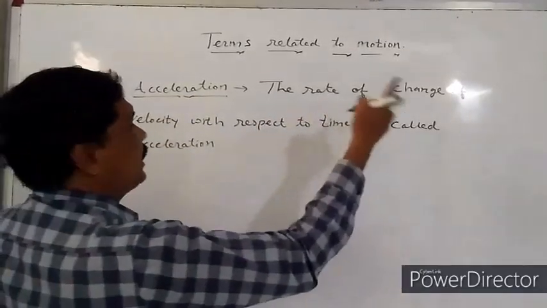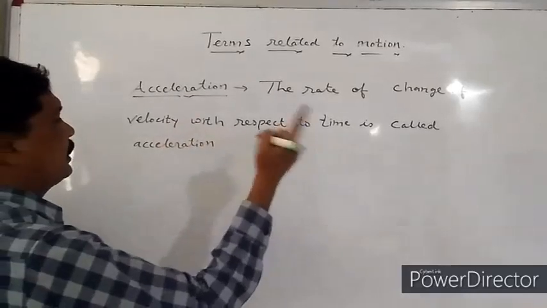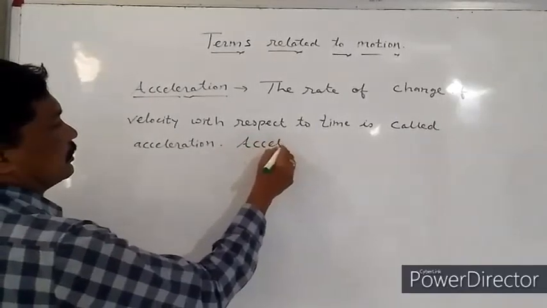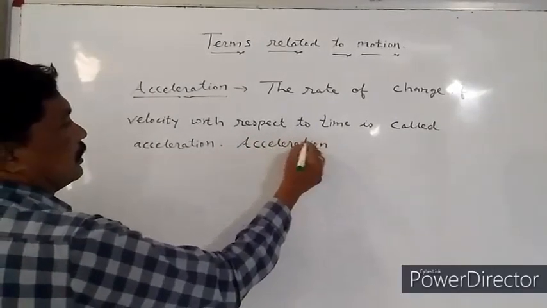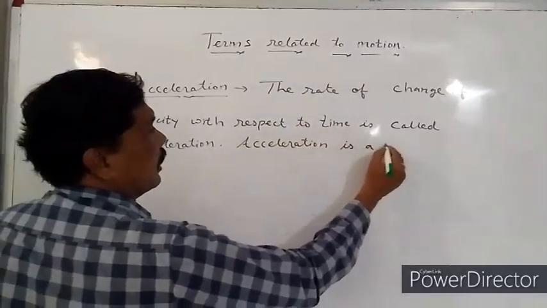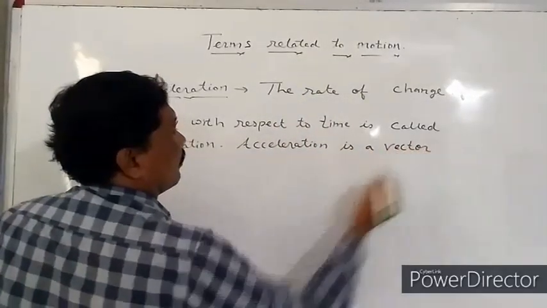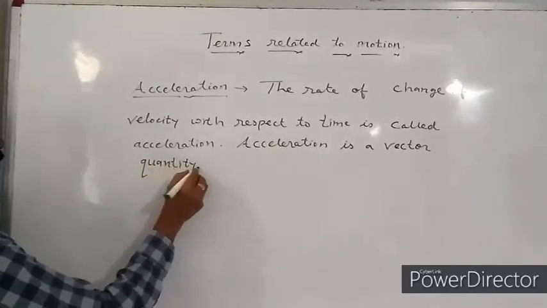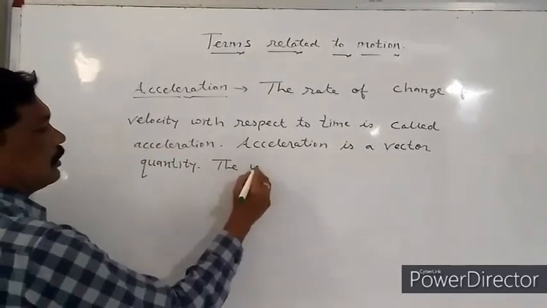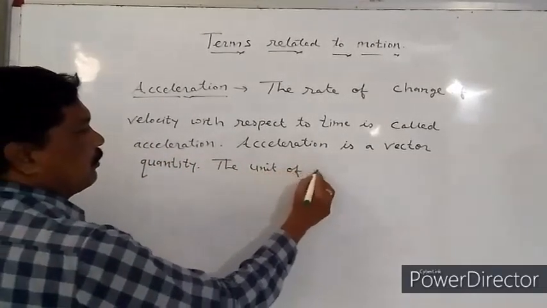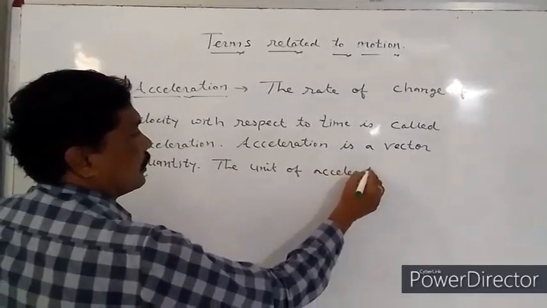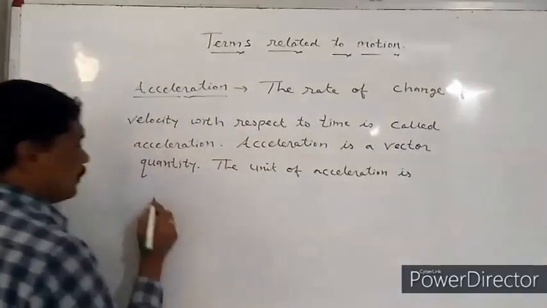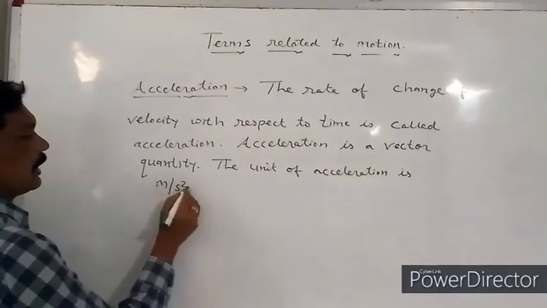Acceleration. The rate of change of velocity with respect to time is called acceleration. Acceleration is a vector quantity. The unit of acceleration is meter per second square.